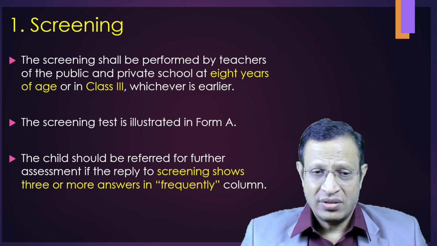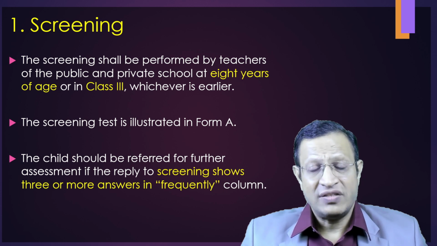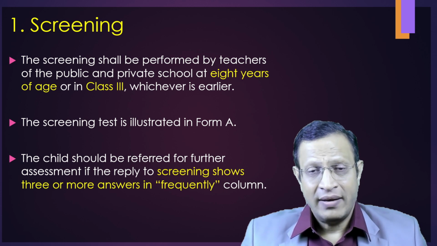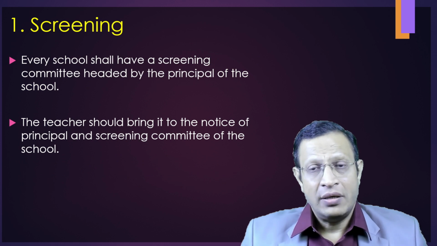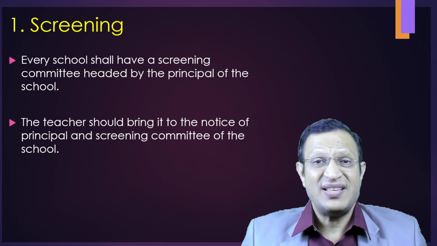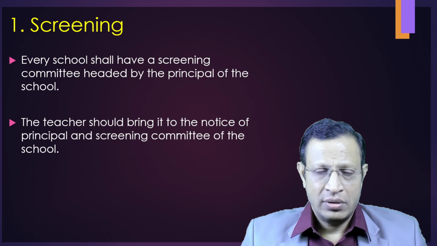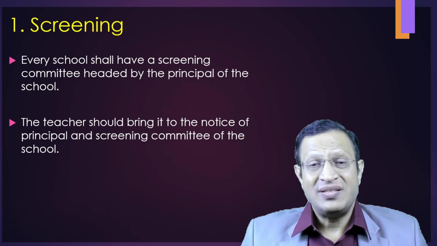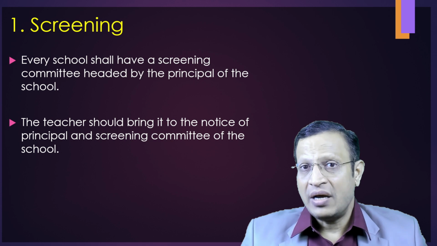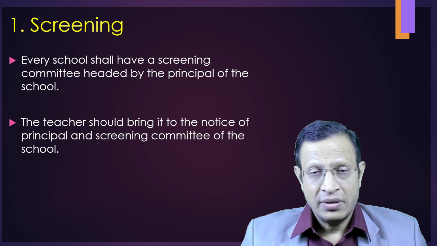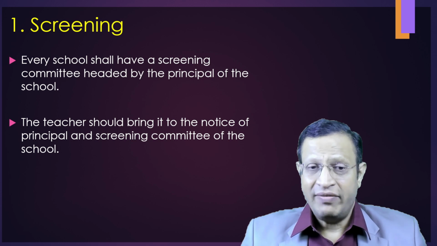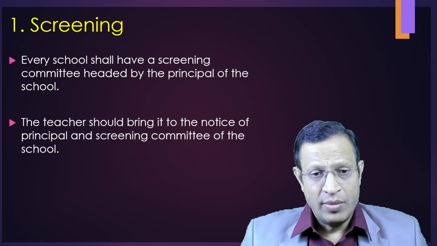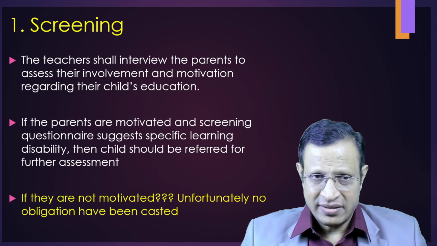If the child scores in 3 or more areas frequently, then it has to be referred to the screening committee, called the SLD screening committee, which will be headed by the principal of the school. Now, once the SLD screening committee knows that this child has a problem, the parents will be summoned, called to the school, engaged, and discussed about the child having these difficulties.